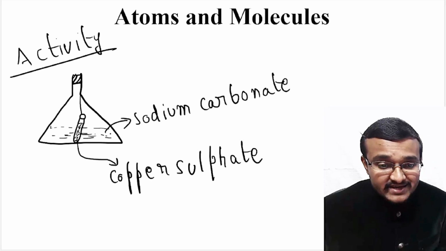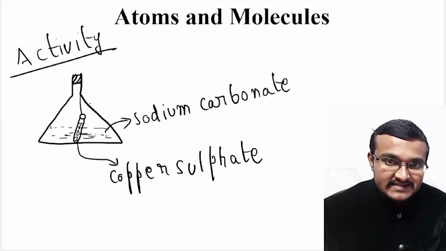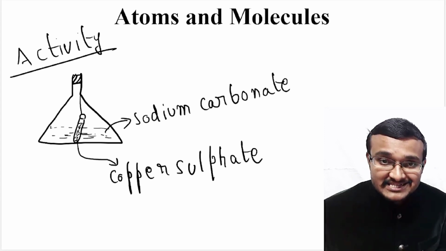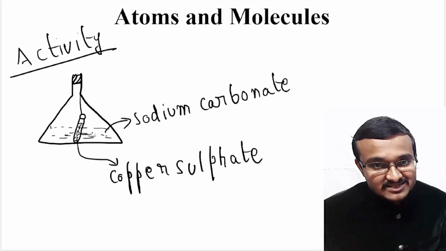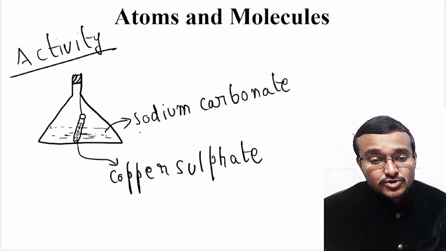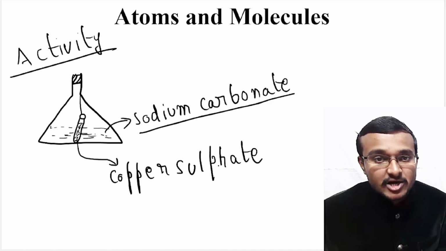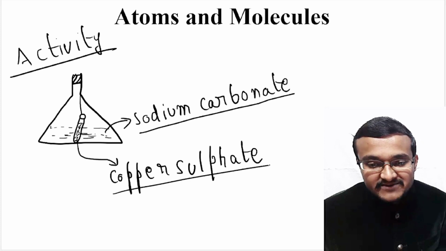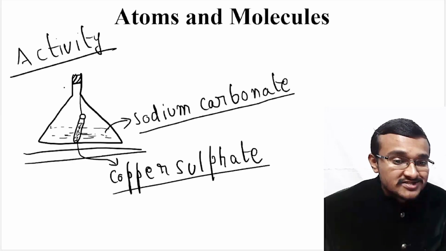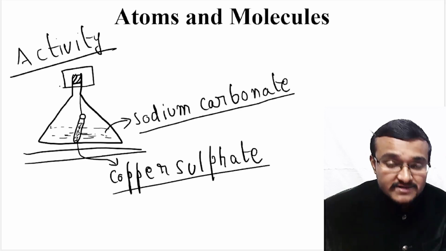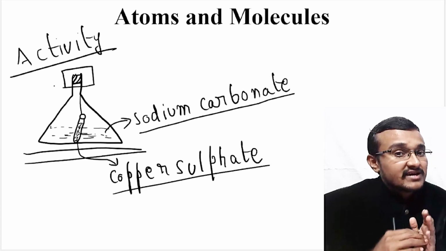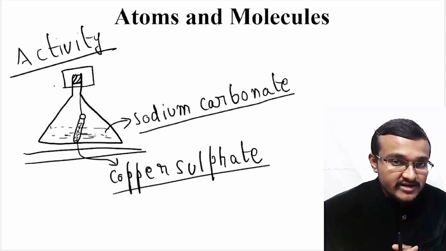So now you take sodium carbonate in a conical flask and place one particular test tube inside this particular conical flask in such a way that the chemical which is put in this test tube is not mixing with this particular chemical which is there in this particular conical flask. So in this conical flask, if you take sodium carbonate and if you take copper sulfate in this particular test tube, now seal this particular conical flask with a rubber cork so that no gases will be coming out from that particular conical flask.